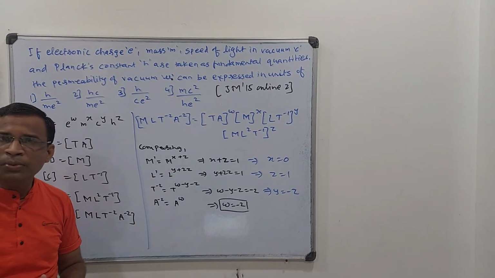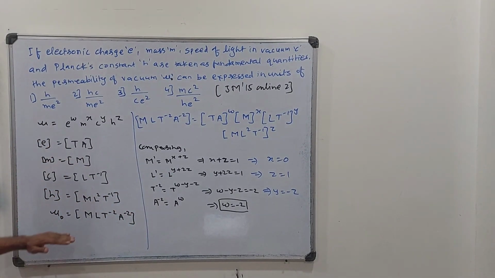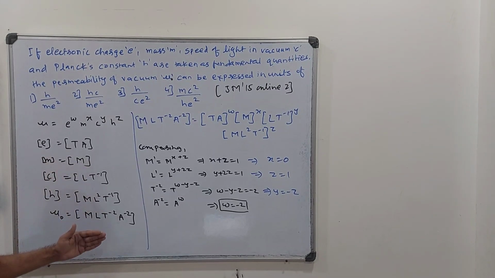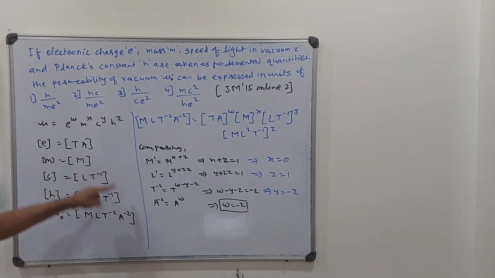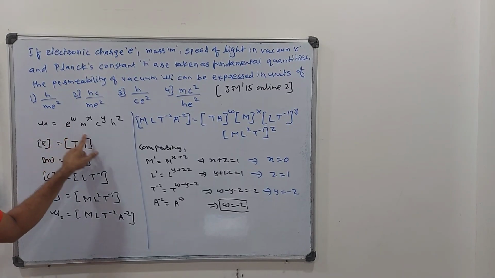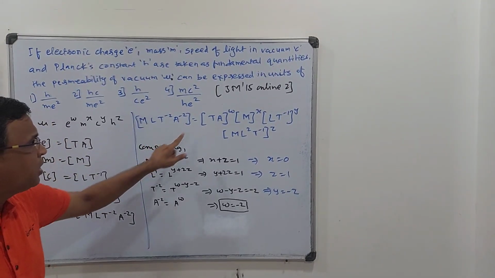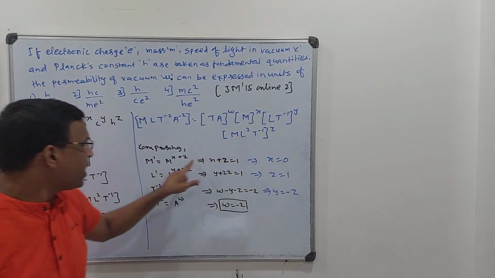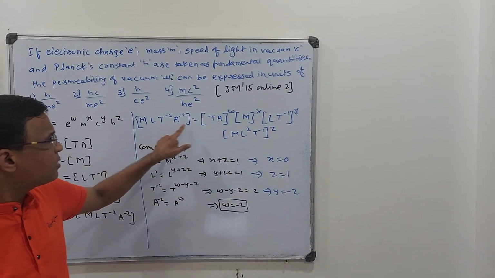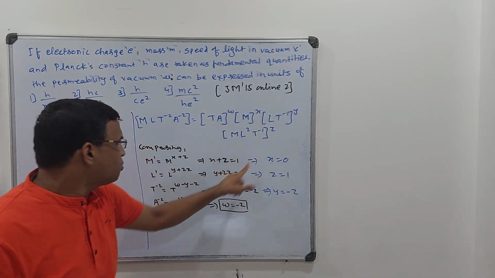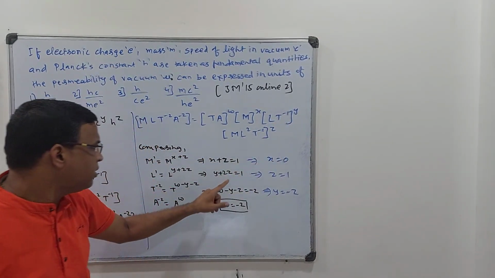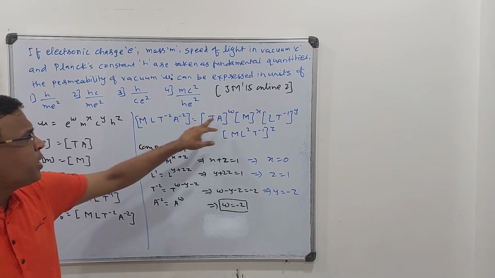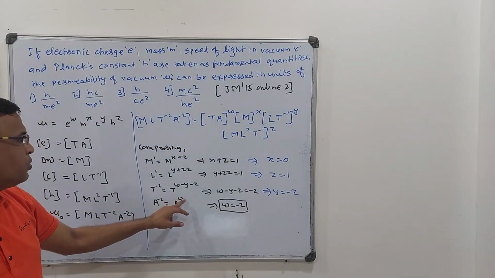I have already given the short for the dimension of some important quantities, so you can just go through that video, and in one of the earlier JEE PYQ questions we have also seen the derivation for this, so you can just refer to that. Now this mu naught, this complete detail is put in this particular relation. Now check by comparing what we are getting: M power 1, and here M is power x and power z, so x plus z. Then next L is coming to be y plus 2z, then T minus 2 is coming to be w minus y minus z, and A power minus 2 is A power w. So that gives w is equal to minus 2 directly.